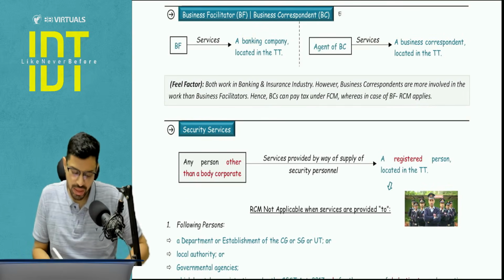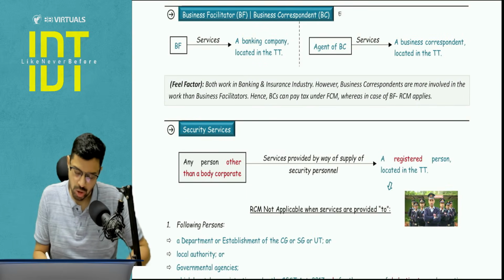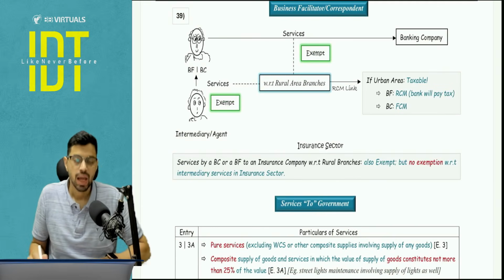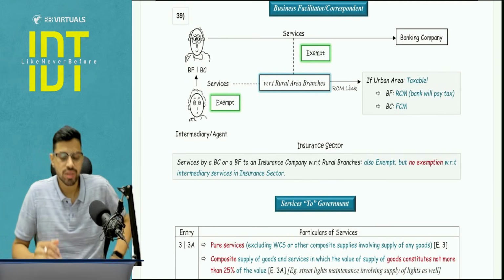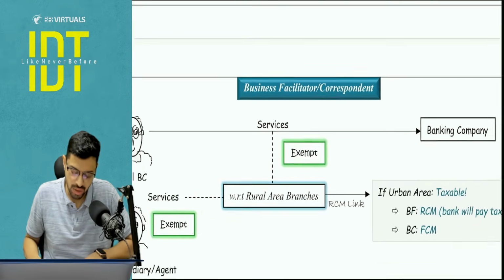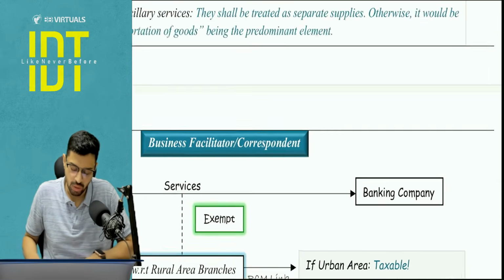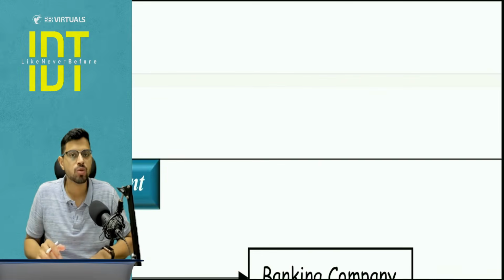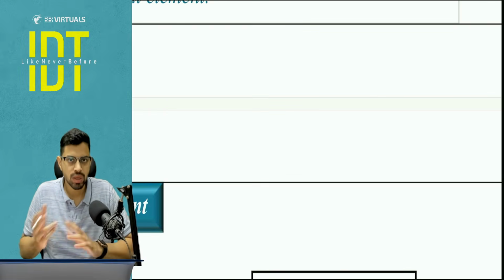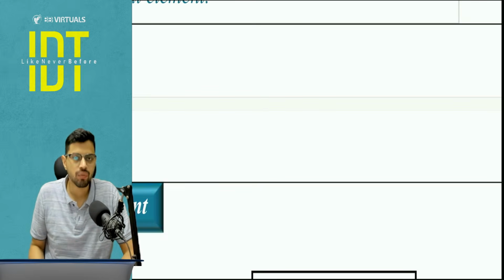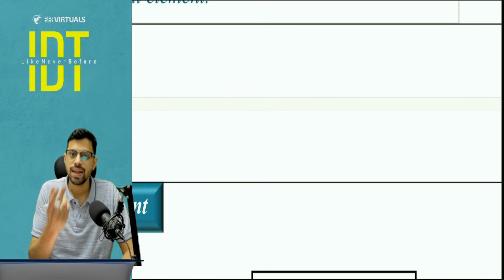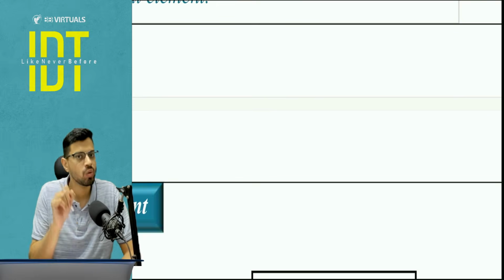Okay, so next one is your business facilitator and business correspondent. I will just take you to the relevant exemption part first. And before starting with the discussion, first you need to have a brief understanding of what is the meaning of business facilitator and what is the meaning of business correspondent. Now understand, they are basically the persons who are helping to grow the business of banking companies and insurance companies. They operate in both urban area as well as the rural area, but obviously we are going to promote rural area growth, and hence you will find an exemption with respect to the rural area branches.